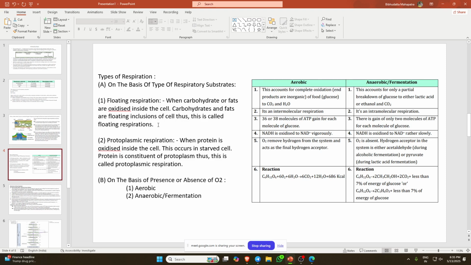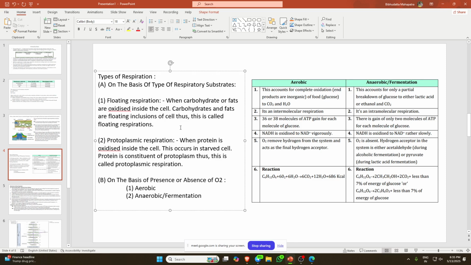Protoplasmic respiration is when protein is oxidized inside the cell. This occurs in a starved cell. Protein is a constituent of protoplasm, thus it is called protoplasmic respiration.